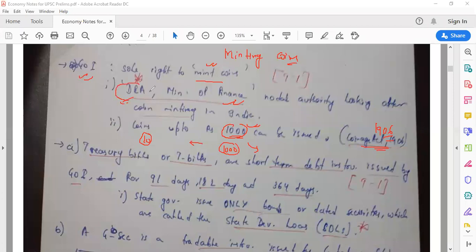And again, Department of Economic Affairs, Ministry of Finance. So again, they can ask you this question also: Department of Economic Affairs comes under which particular ministry? It comes under the Ministry of Finance. So the Department of Economic Affairs, Ministry of Finance is the nodal authority looking after coin minting in India. So this we have to understand.